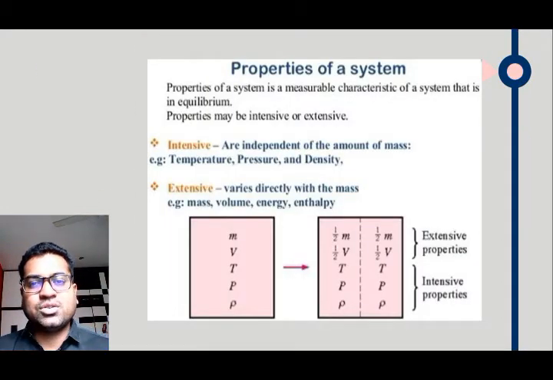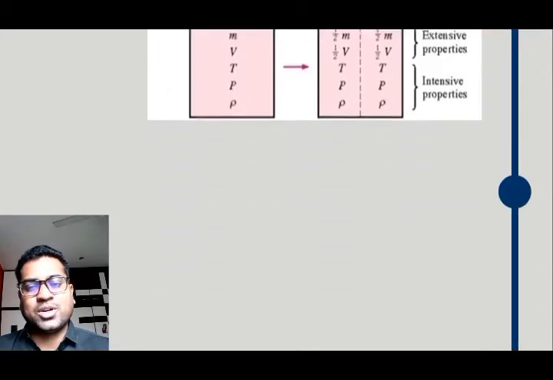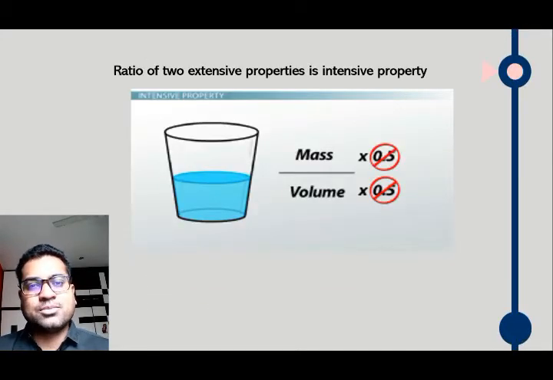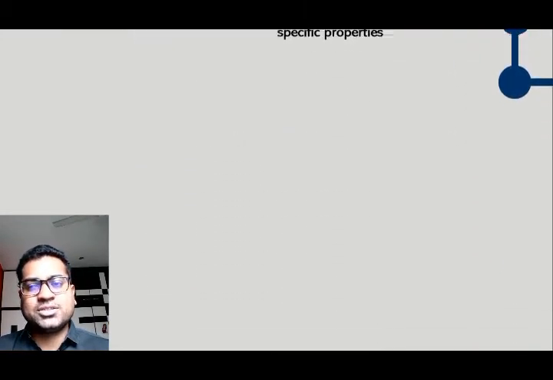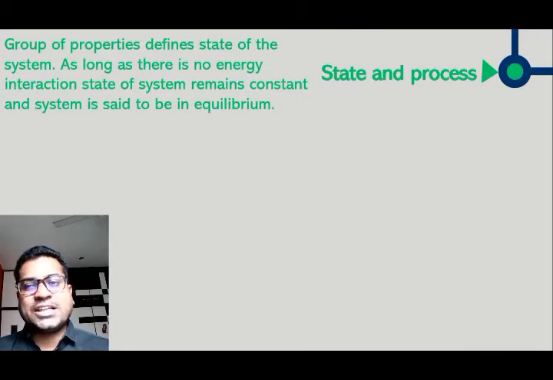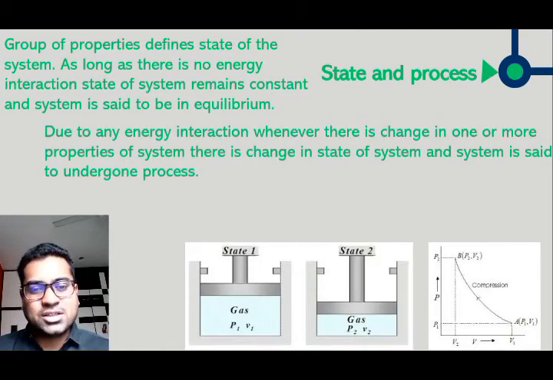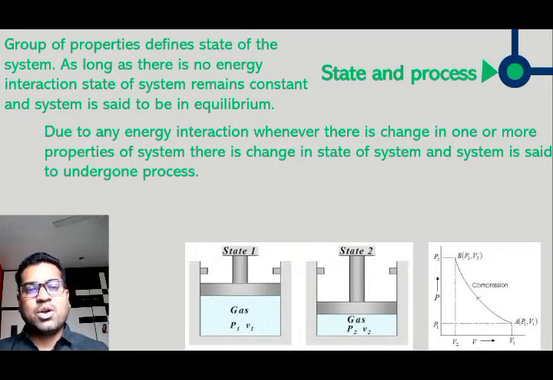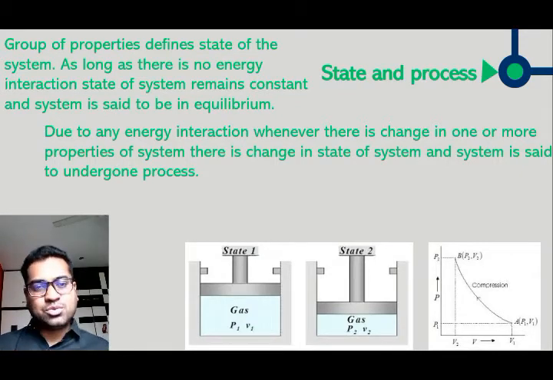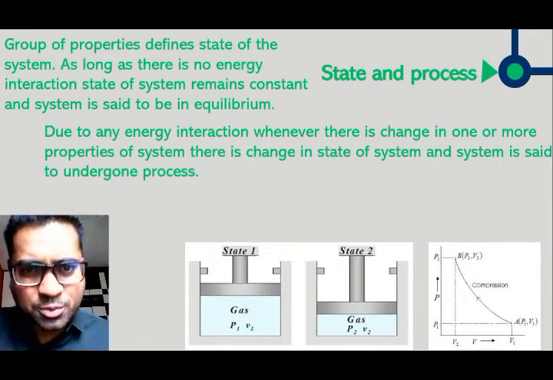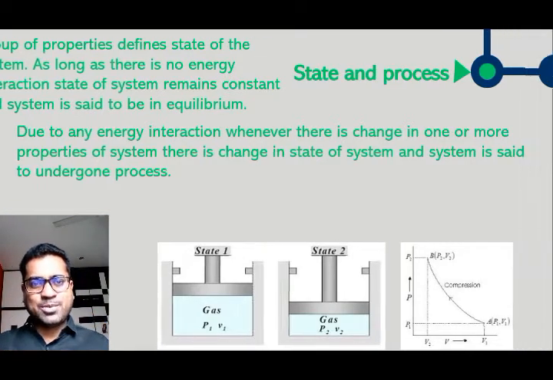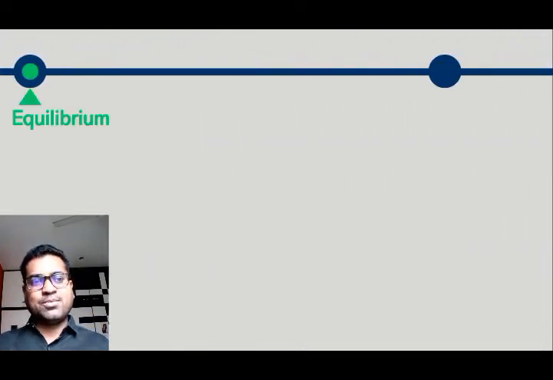Then we have seen how to define property. It is a measurable characteristic of the system. How to differentiate it into intensive and extensive property. Some facts about property. Then we have seen what is state and process. And during this discussion, we have gone through one word, equilibrium. Now today we are going to elaborate more about this equilibrium, the concept of equilibrium.